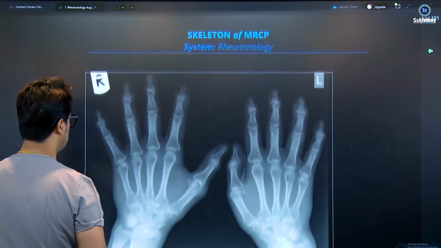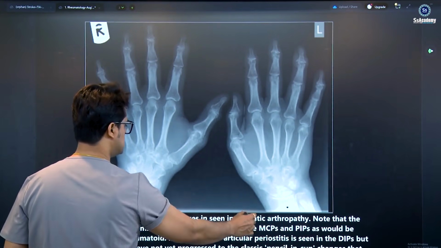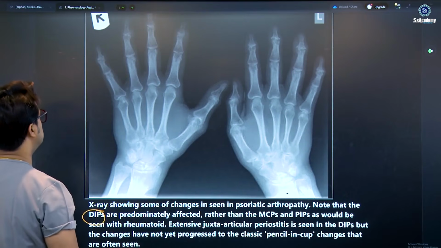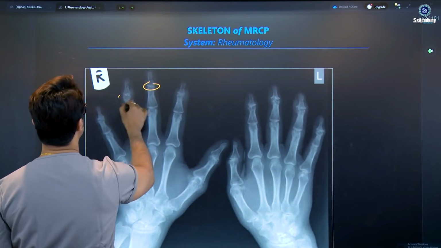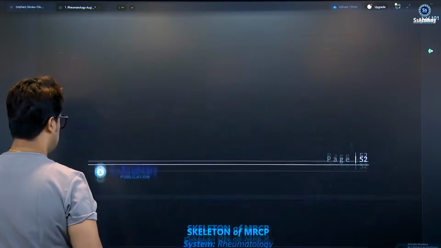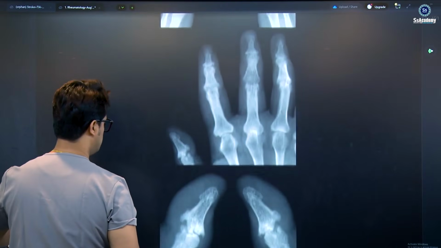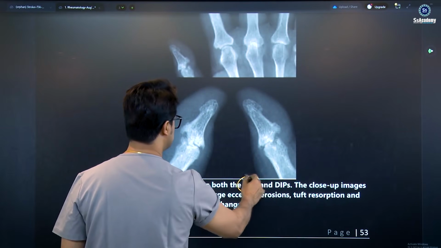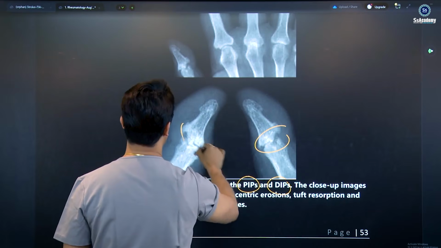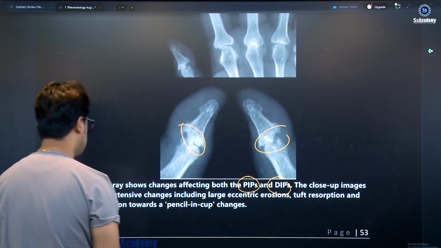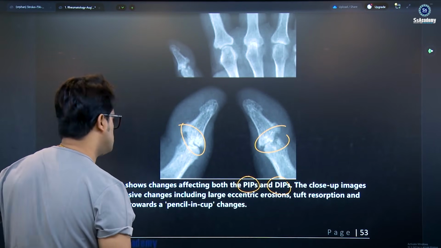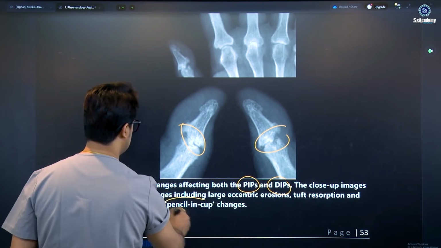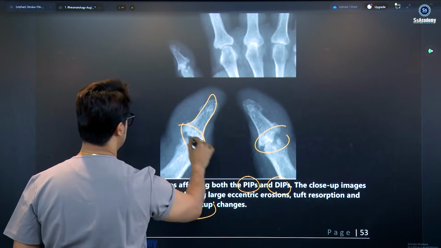You can see some X-rays showing the changes in psoriatic arthropathy. Note that the DIPs are predominantly affected here. Here is also a photograph. The X-ray shows changes affecting both PIPs and DIPs as well. The close-up image shows extensive large eccentric erosions and tuft resorption, and progression towards the pencil-in-cup. So yes, the pencil-in-cup.